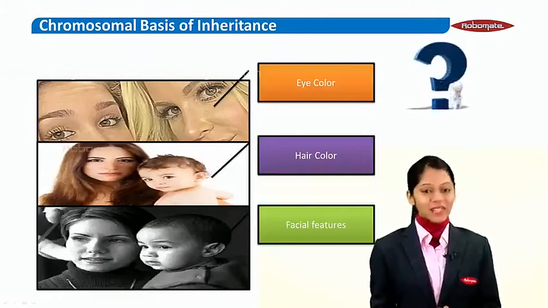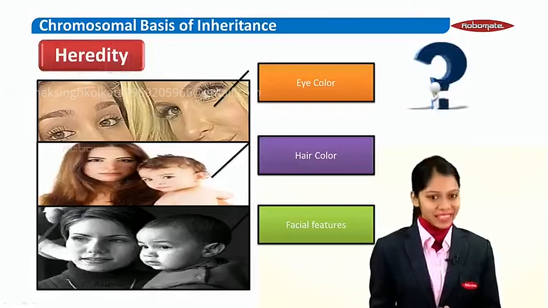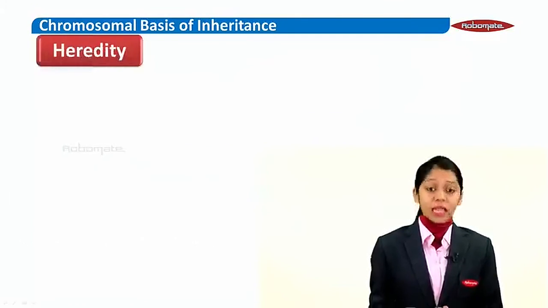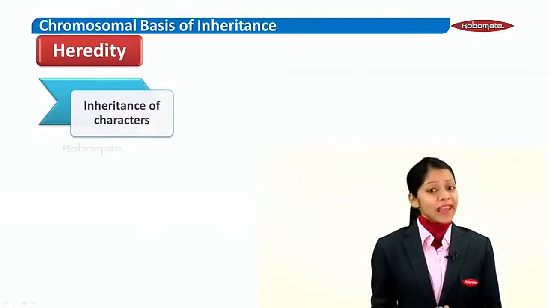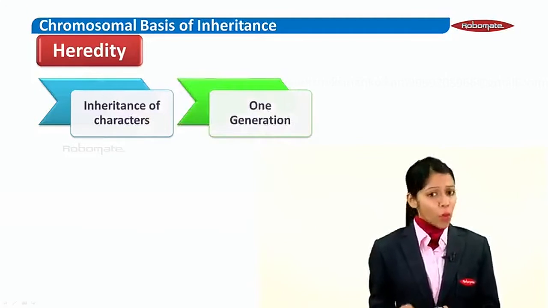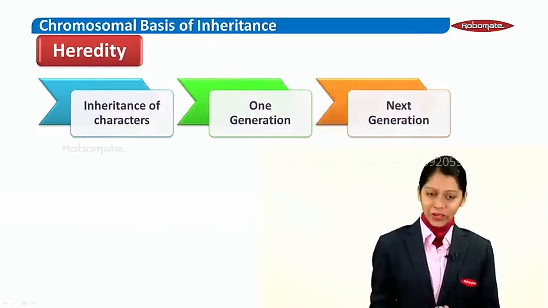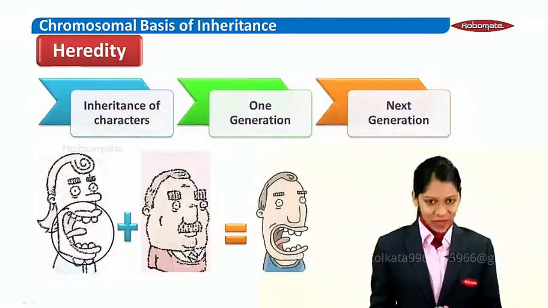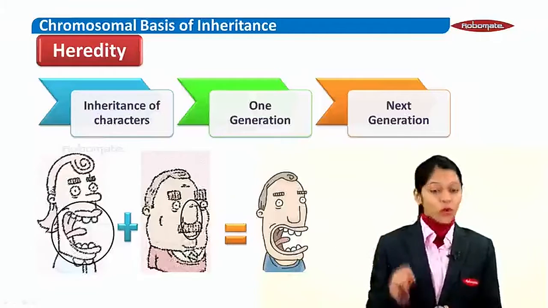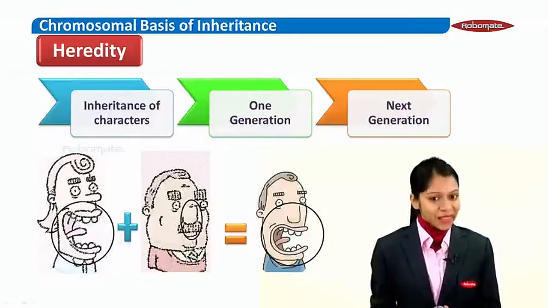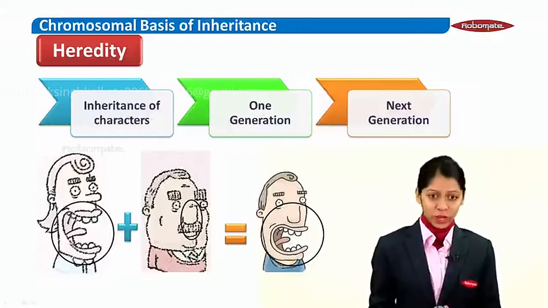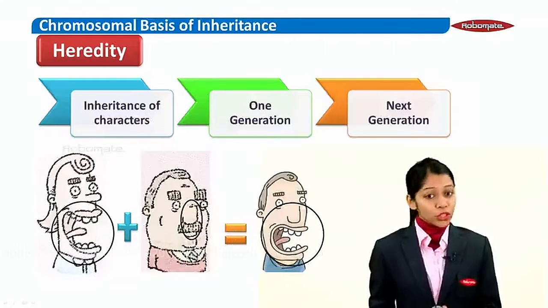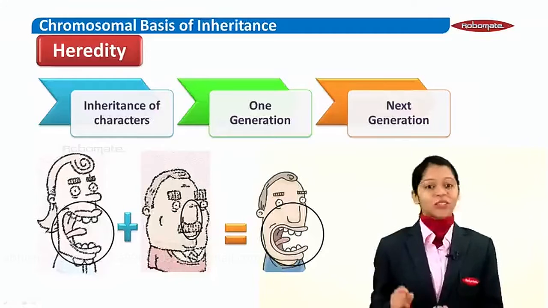The reason for the same is heredity. Now, what is heredity? Heredity is defined as the inheritance of characters from one generation to the next generation. If you can see here, the mouth area of the mother and the nose area of the father are inherited together in the next generation. Despite heredity being present, both generations are not lookalikes of each other.